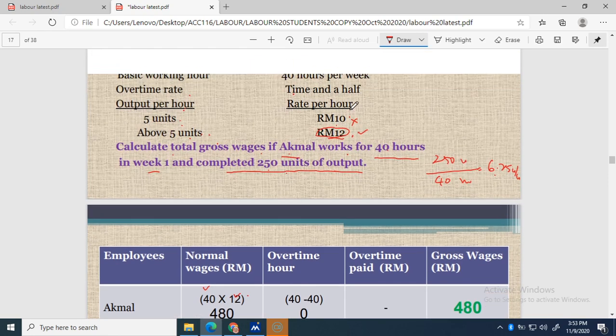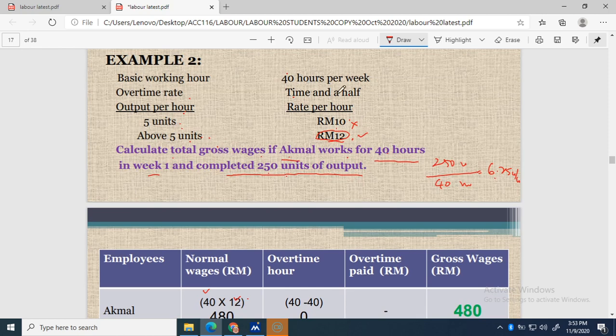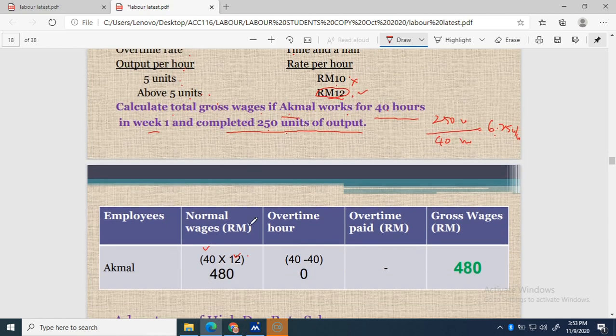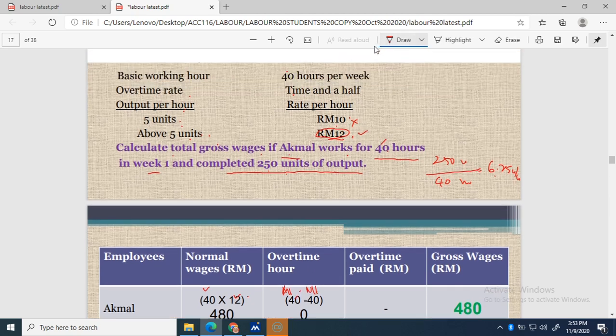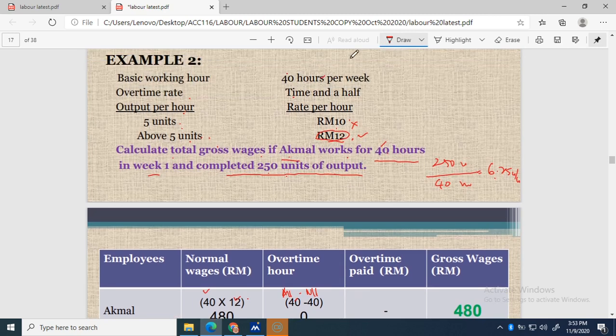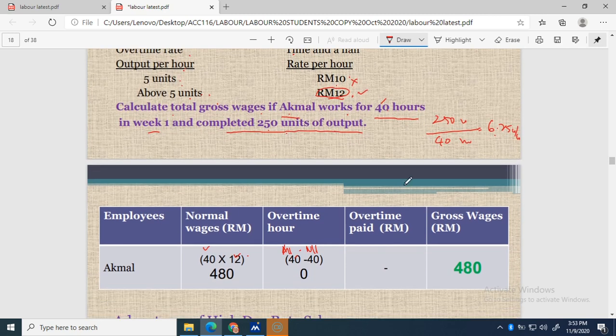Normal hours is 40, and Akmal also worked 40. Actual hours minus normal hours is 40 minus 40, so there are no overtime hours and no overtime paid. So the gross wages for Akmal is 480 ringgit.